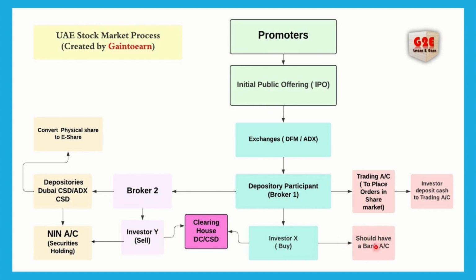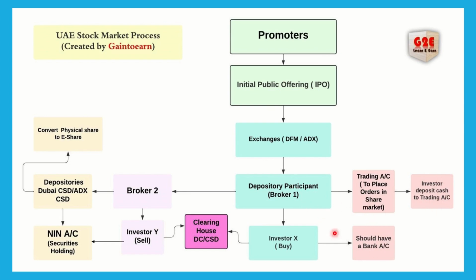So you, the investor, should have a bank account. The broker will create a trading account for you after filling all the forms. Then from the bank account we need to deposit the fund into the trading account. We are linking one bank account while creating this trading account with the broker, which we can call a UAE client ID. From it we transfer the fund with the help of our bank, and then we deposit that amount.